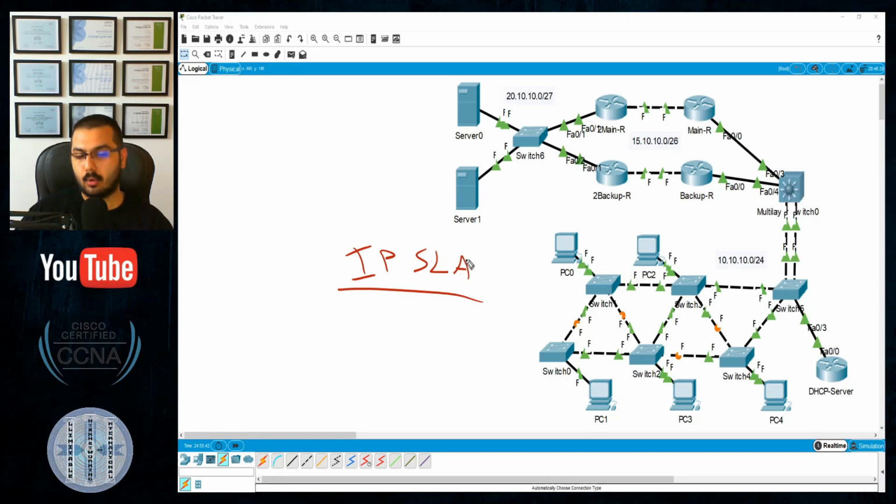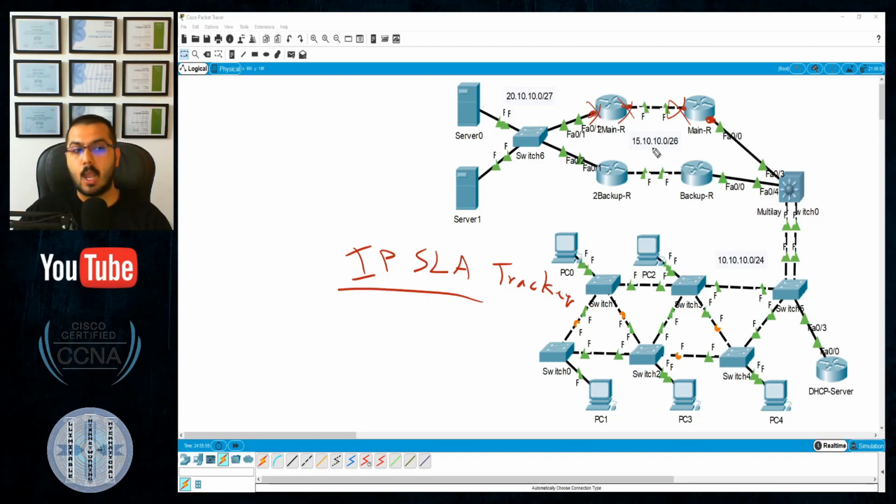IPSLA is a specific protocol that has a tool called an IPSLA track or tracker, and the job of the tracker is that you will install some sensors on these two interfaces and some sensors on these two, as well as these four interfaces below, saying always sense the health status of this interface or this link. Once it goes down, do you shut down this interface as well? You see? And from this side as well, this device says whenever one of these two goes down, make the other one go down.